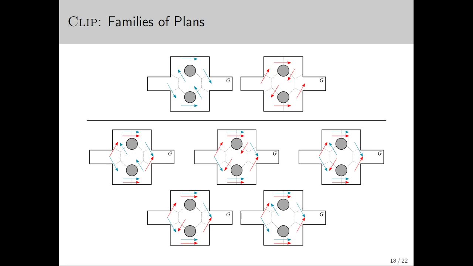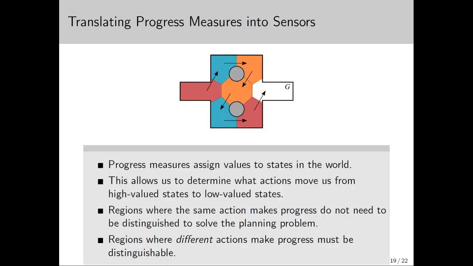Now that we have plans for which we can make progress measures, we can transform them into action-based sensors. Each state in the plan has an associated value with the progress measure, and with it we can determine what actions in the plan take us to lower valued states. These are the actions we would like our action-based sensor to give us.